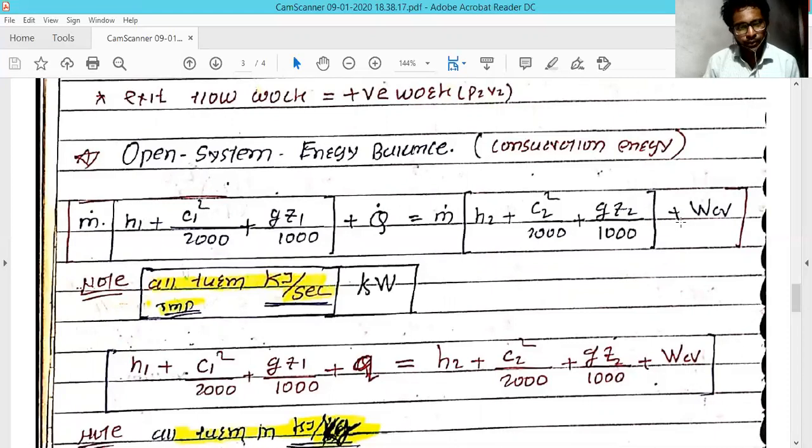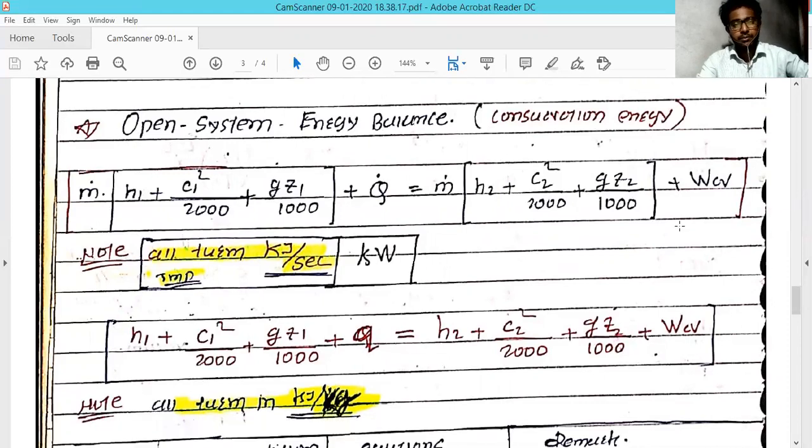So you should always keep in mind that it should be in kilowatts. You should not randomly change units, where one quantity has a different unit than another.